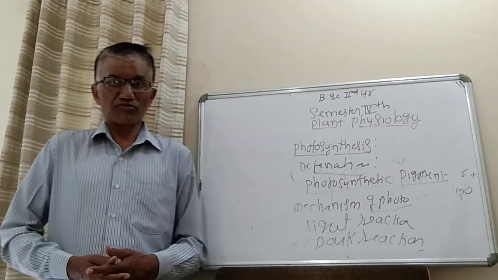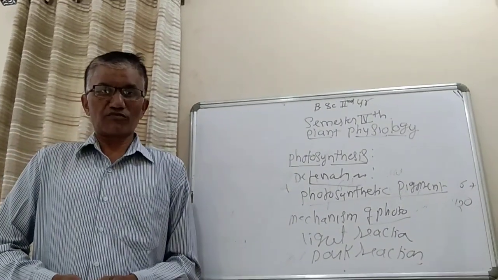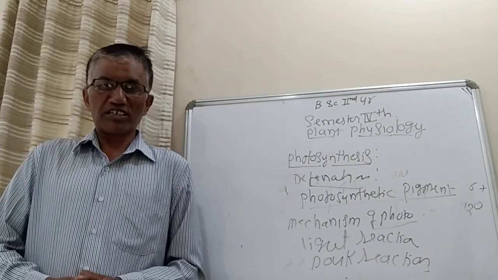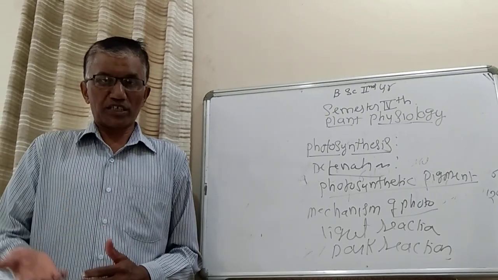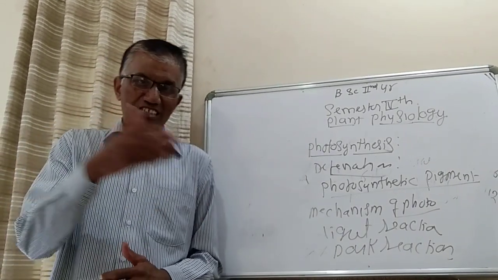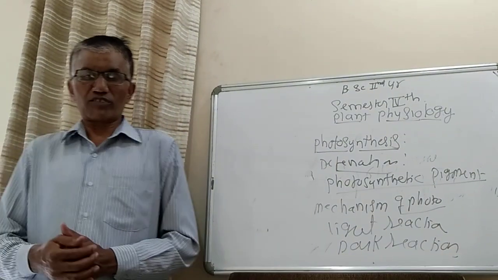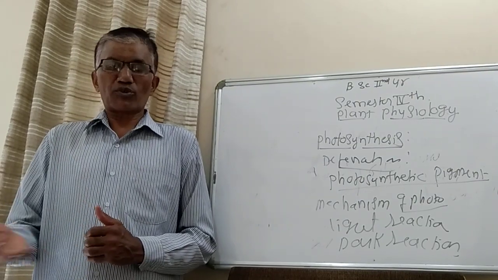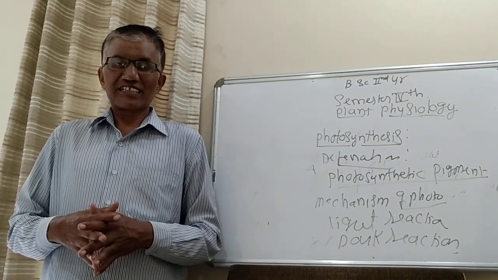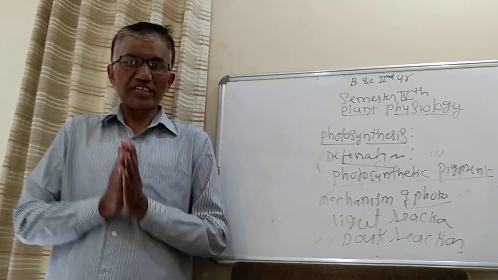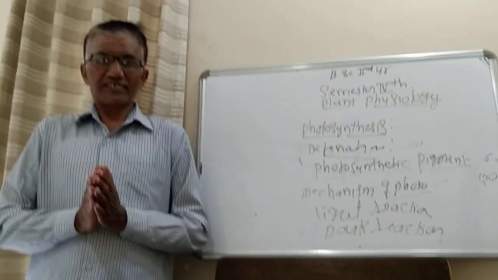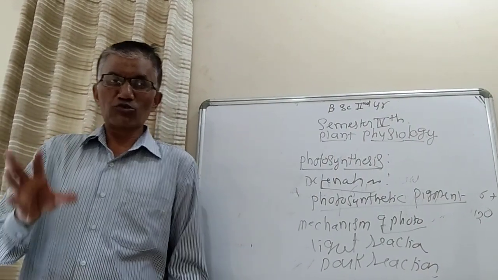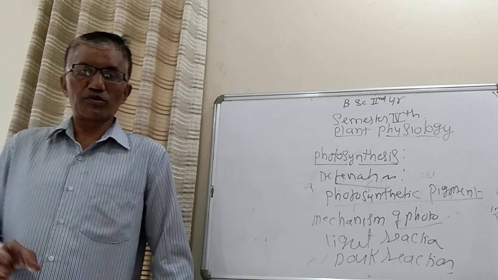In dark reactions, or fixation of carbon dioxide, there are again the C3 pathway, C4 pathway and CAM pathway. Which is the C3 pathway, which is the C4 pathway, which is the CAM pathway, why it is called a C3 pathway, why it is called a C4 pathway, all these things will be discussed briefly, and after that you will be able to give the correct answers to MCQs asked in the examination.